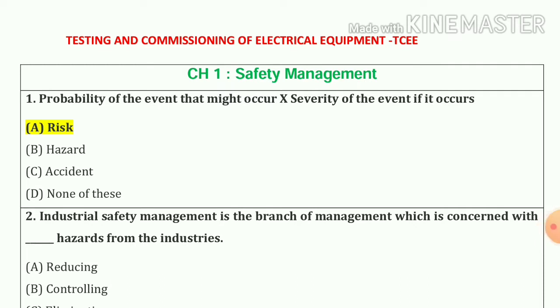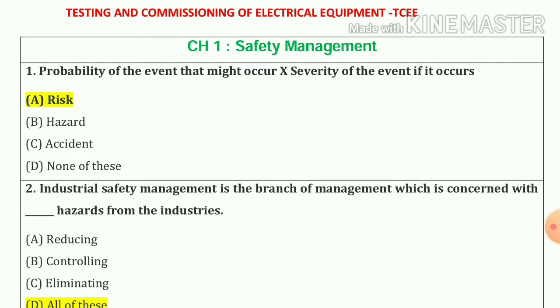Today we are going to discuss more MCQ for TCEE subject. Question number first. Probability of the event that might occur, exorbitancy of the event if it occurs, risk. Option number A.